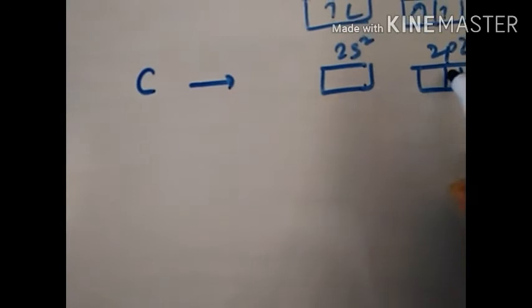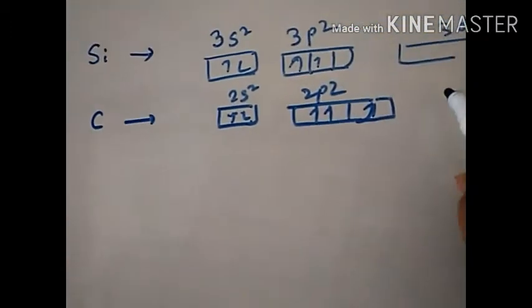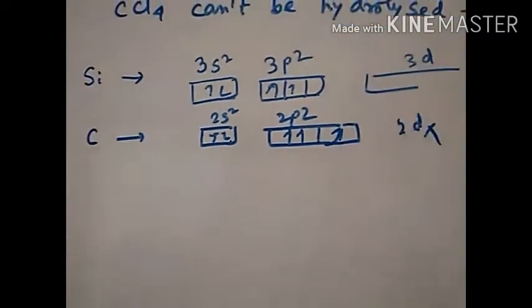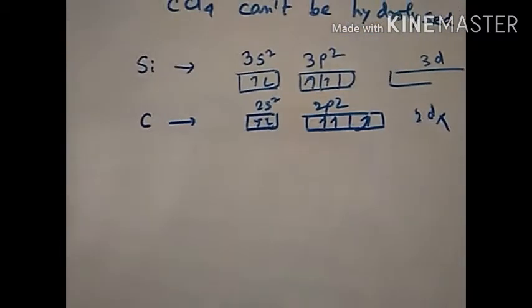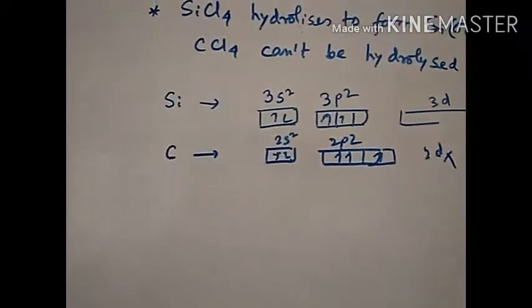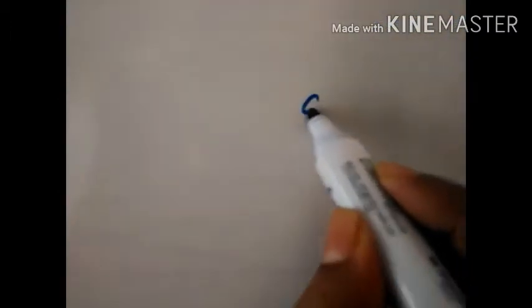The problem is that carbon hasn't got any 2d, because a 2d orbital is impossible. Since carbon hasn't got any d orbital but silicon has, let's see what happens in silicon